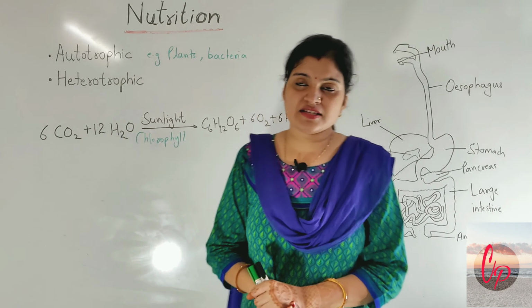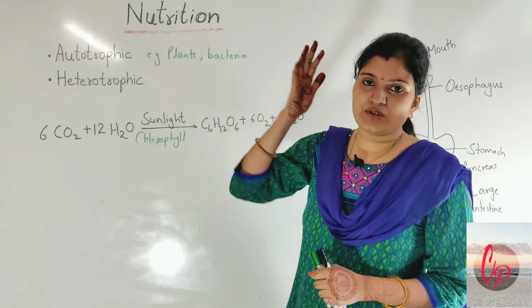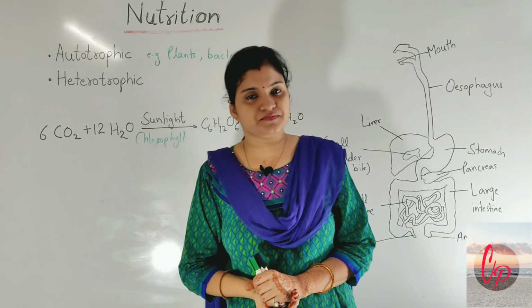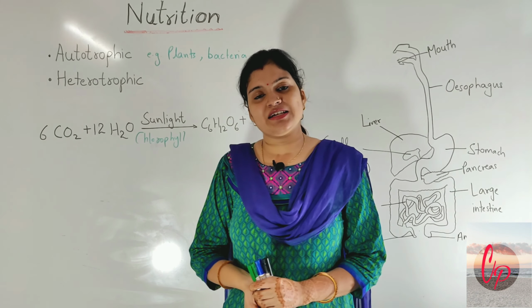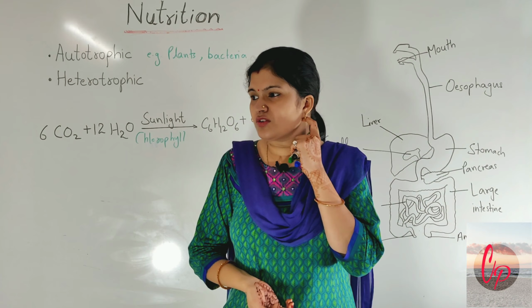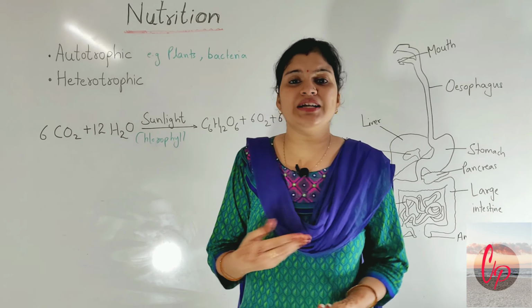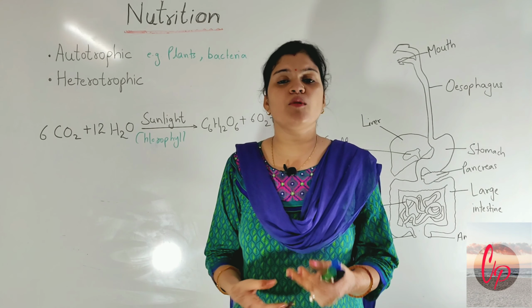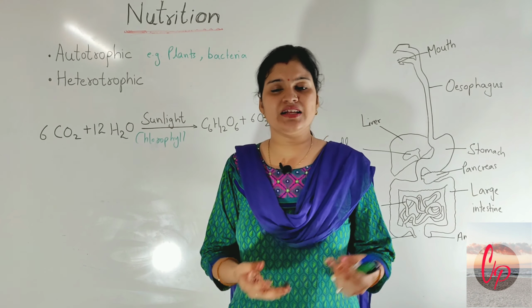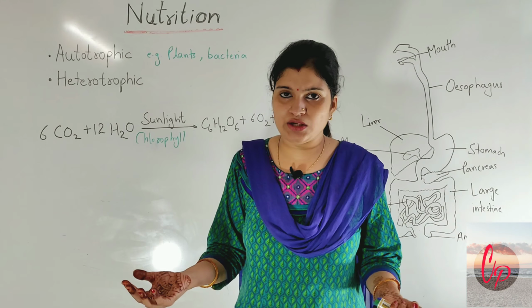So first of all, let's discuss what the different types of nutrition can be. When we talk about the simpler organisms, basically unicellular organisms, or organisms which are very simple in their structure, they basically take their food in the form of inorganic substances, in the form of carbon dioxide and water molecules.